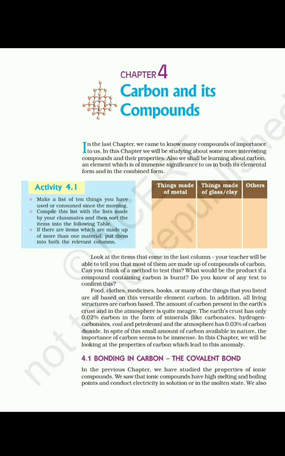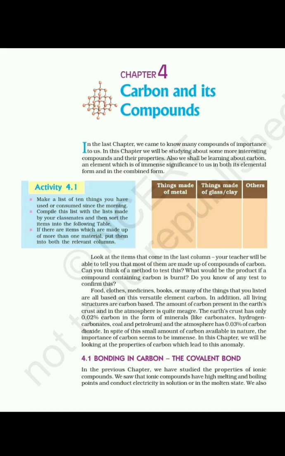We know that there are 118 elements known till date. Out of them, some are metals, some are non-metals and some are semi-metals or metalloids, showing the properties of both metals and non-metals. So a metalloid shows properties of metals also and non-metals also. Most of the elements are useful and essential for living organisms. Carbon is also one of them. Carbon is a very essential and important element.